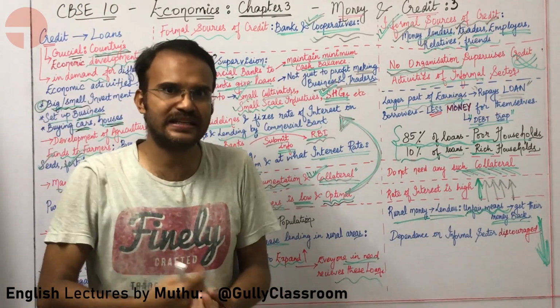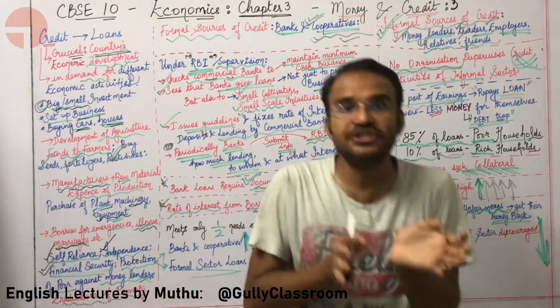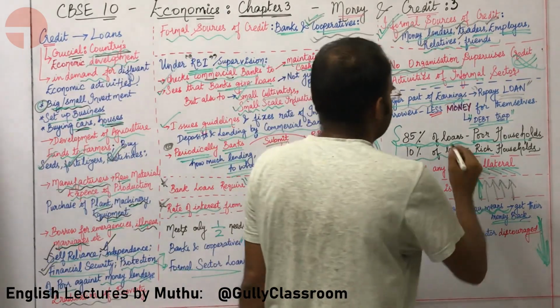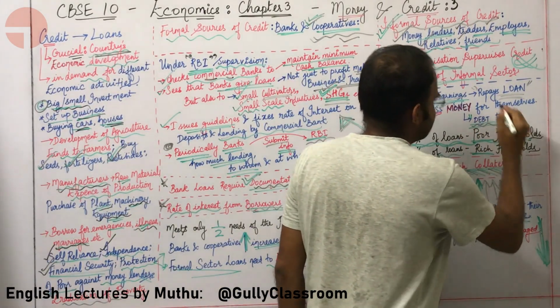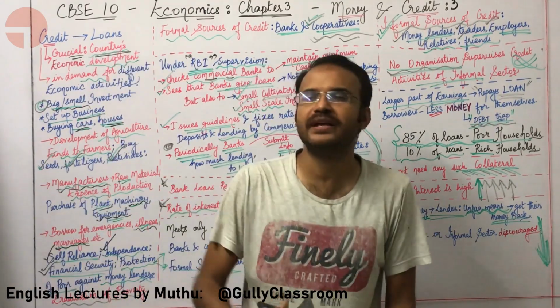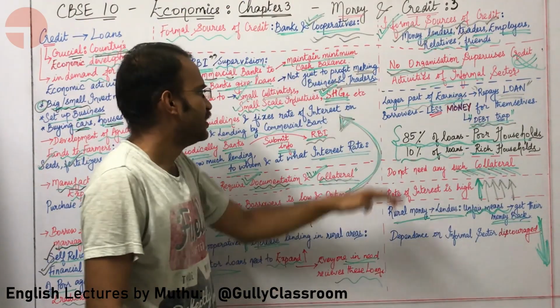This is called interest. A lot of times in informal sources, the interest is higher than the principal itself. Because of this, poor people get stuck in the debt trap. The borrowers have less money for themselves after paying the entire loan amount with interest to the lender.